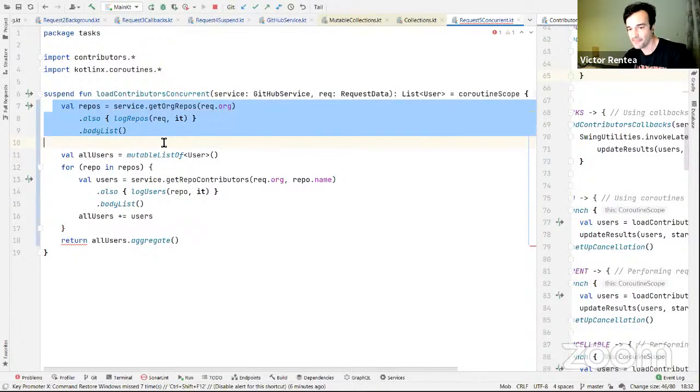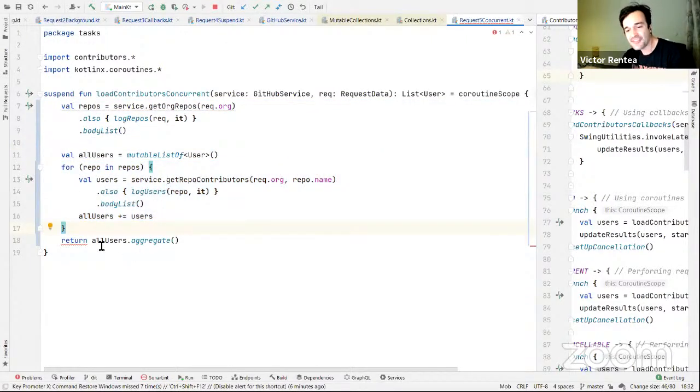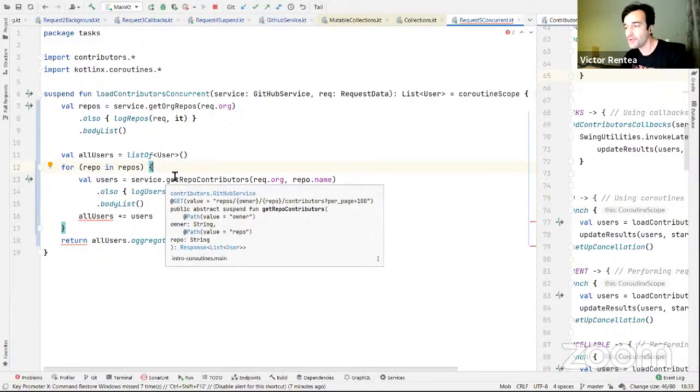Well, the start is the same. The problem is here. Now, because this will very soon become parallel, I'm not allowed to use a mutable list anymore, because this will lead to race conditions like we saw previously. So instead of that, let me first convert this into a form which doesn't use mutable collections. How can I do that? Well, it turns out that what I'm doing over here is just iterating through some items, resolving every item to a list, and then concatenating the lists together.